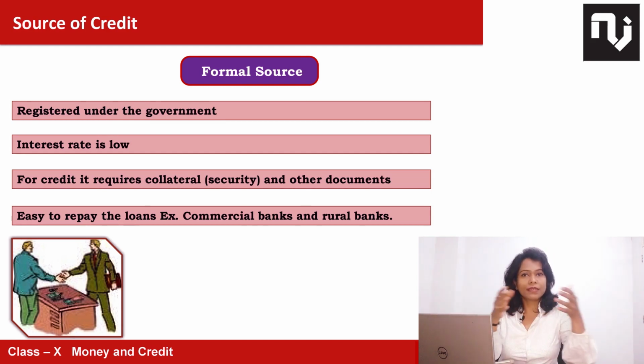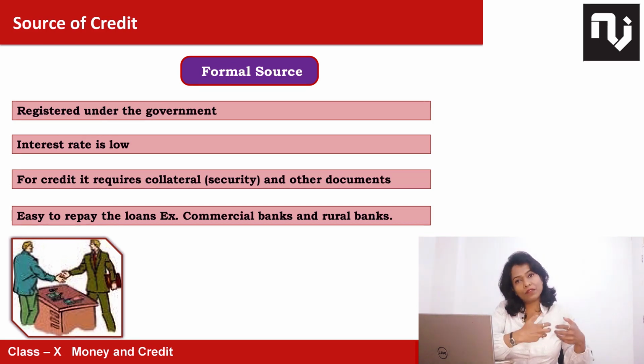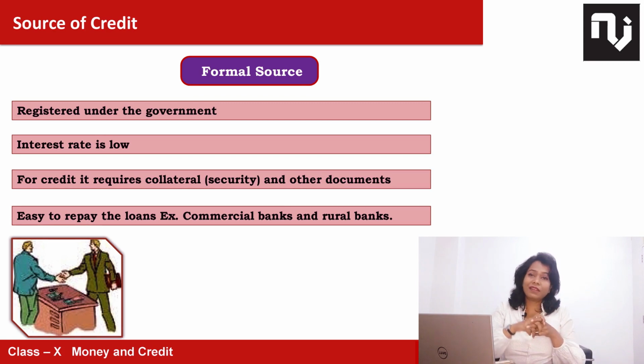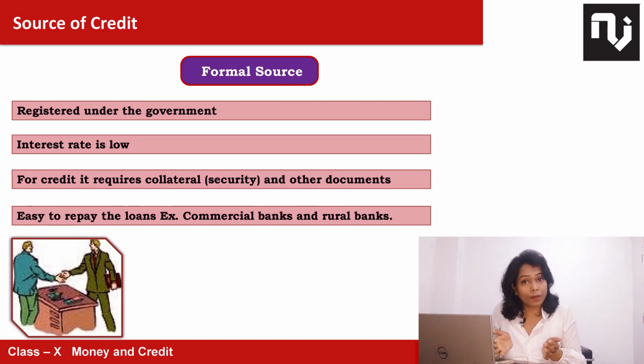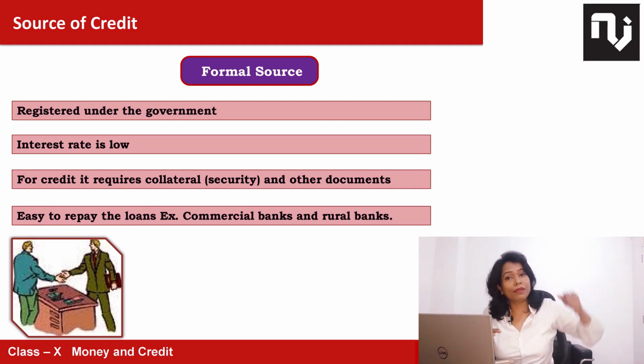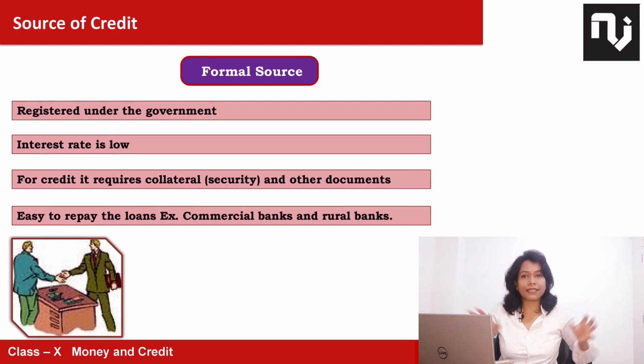So let us say 50 people have some small amount of money to save, and these 50 people want to have their house, want to build their house. But an individual person cannot buy alone. So what do they do? Let us buy a land, 50 people buy a land, and we make a building with the flat system.